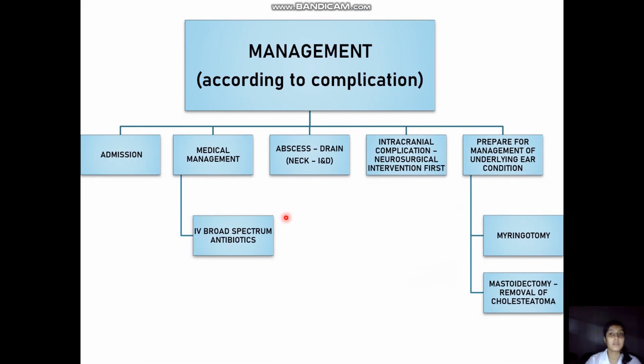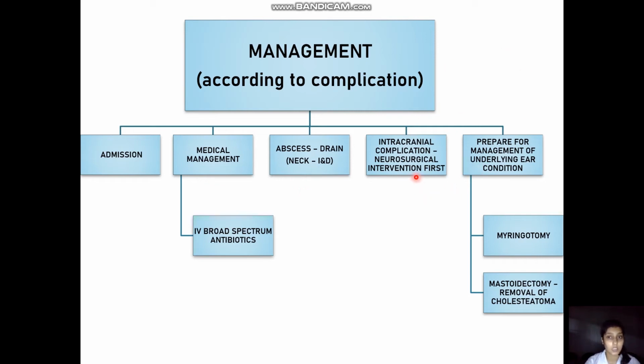Now this is a flow chart showing how the management goes whenever a patient with a complicated CSOM is coming to us. So first, obviously we have to admit the patient. Admission is the first thing we do. Then along with the admission, restart the medical management with the IV broad spectrum antibiotics. If there is an abscess, we have to drain, or if there is an abscess in the neck due to the spread of the mastoid infection into the neck, we have to go for the incision and the drainage.